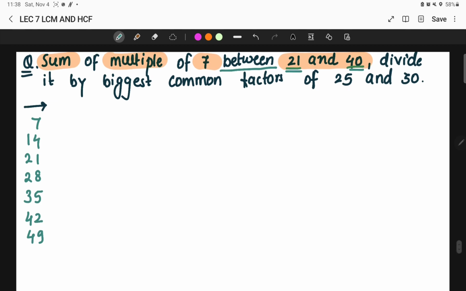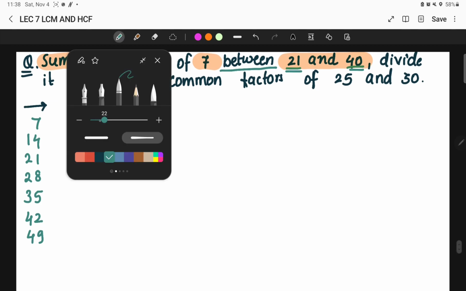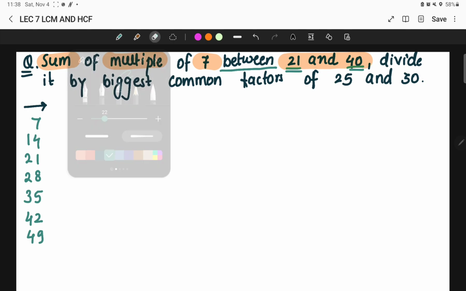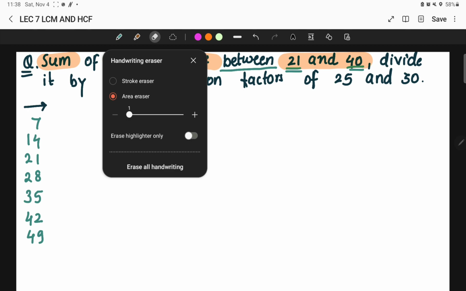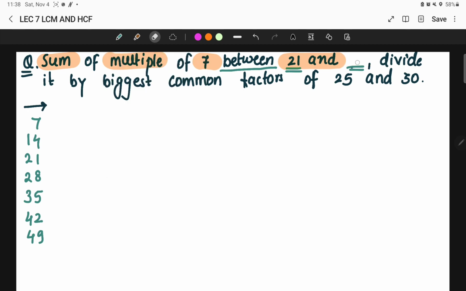This is not 40, this is 50, that is 21 to 50. Between 21 and 50, I hope you have got both statements now. So we are not going to include 21 nor 50.